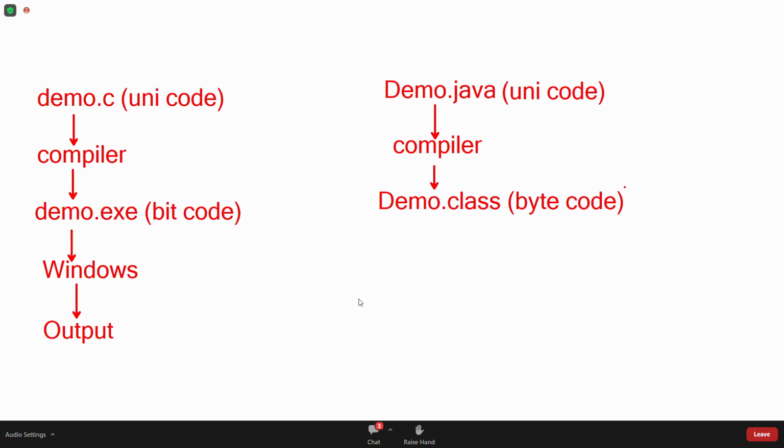Unicode, bytecode, bitcode, these are languages. See, what's the difference between Telugu, Kannada, Tamil, Hindi? These all, if I ask, what will you answer? These are languages. Now, what's the difference between Telugu and Kannada? You may give one answer. Andhra Pradesh, Telangana people can understand one language. That language name is called Telugu. Karnataka people will understand one language. That language name is called Kannada. Like that you can give an answer.